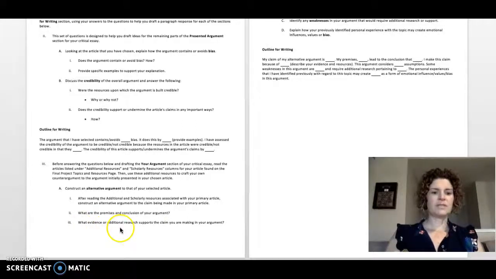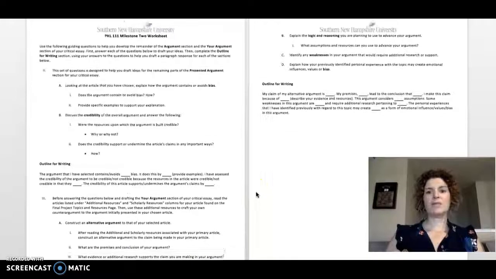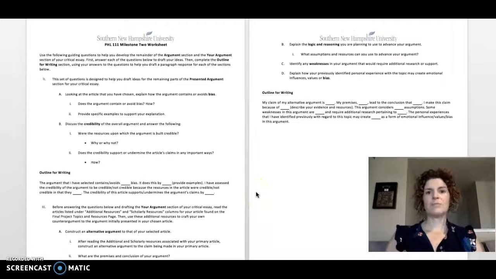You're going to discuss the research that you're going to use to support your argument. So you may want to do some additional research and make sure it's credible, scholarly work. The SNHU library is your best source. You're going to go over the logic and reasoning that you use to advance your argument, the assumptions, the resources, and key, do not forget this, what are the weaknesses within your argument? And please don't say there are no weaknesses. Every argument has a weakness, I promise you.